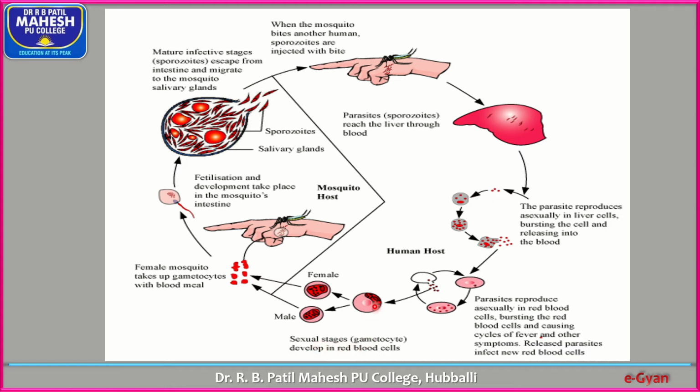That means there are two phases that take place in the malarial parasite: asexual phase and sexual phase. Asexual phase takes place in human beings, whereas sexual phase takes place in the stomach of female Anopheles mosquito. So soon after multiplication in the red blood cells, some of the merozoites develop into gametes, and these gametes enter the stomach of female Anopheles mosquito.